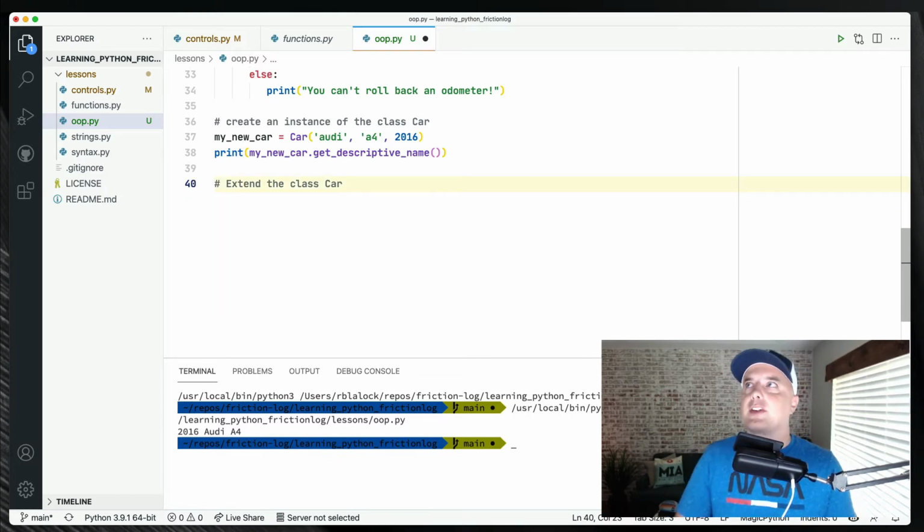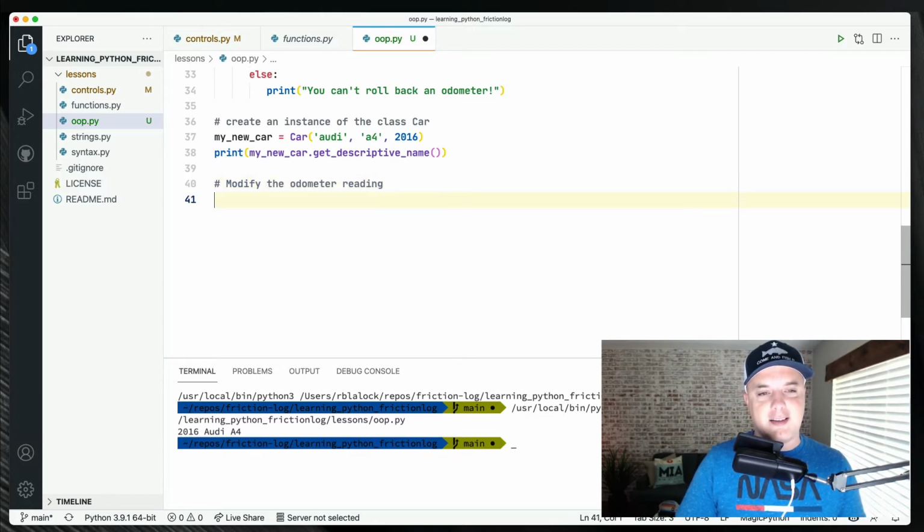What's another word for extend in the OOP world? Extend, modify. And that's not a real... That's just modify. Okay, that's kind of impressive. Modify the odometer reading, even though that's not what I want. That's natural language magicry. Voodoo.